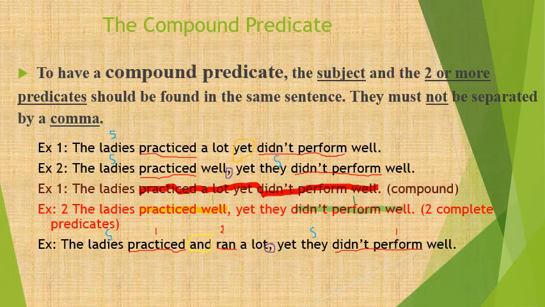This means that practiced and ran a lot is a compound predicate, whereas didn't perform well is my complete predicate.